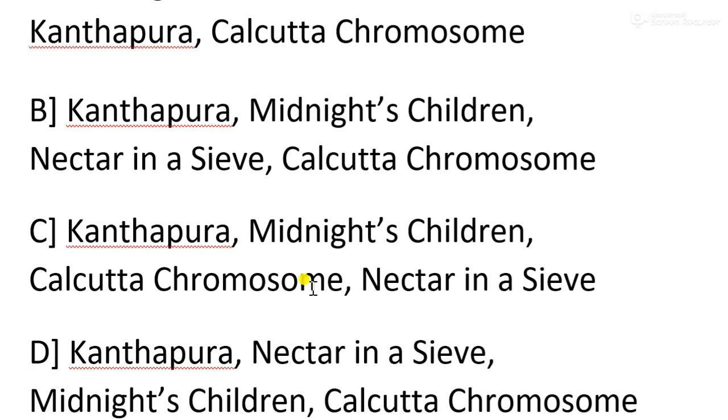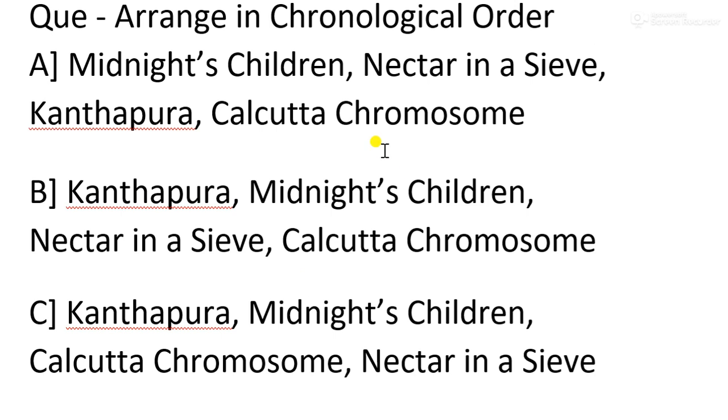Now, one last question for this writer. Arrange in chronological order. We have four works: Midnight's Children, Nectar in a Sieve, Kanthapura, Calcutta Chromosome. We can't remember the years of each and every work, this is for sure.